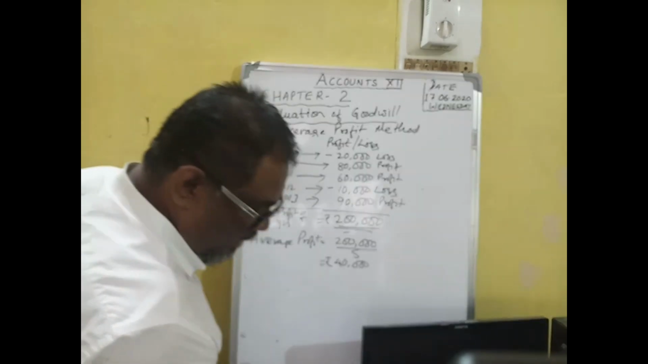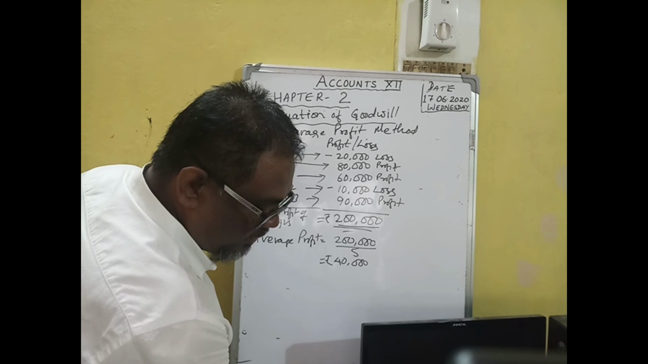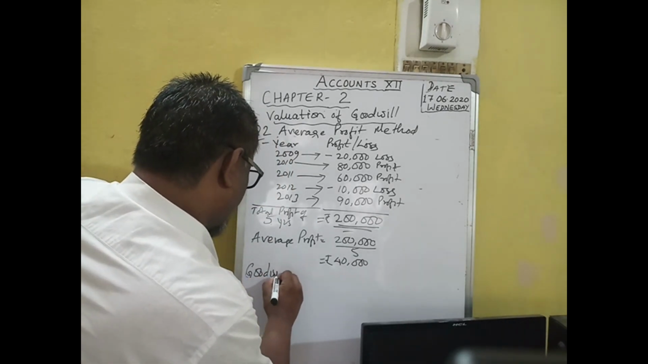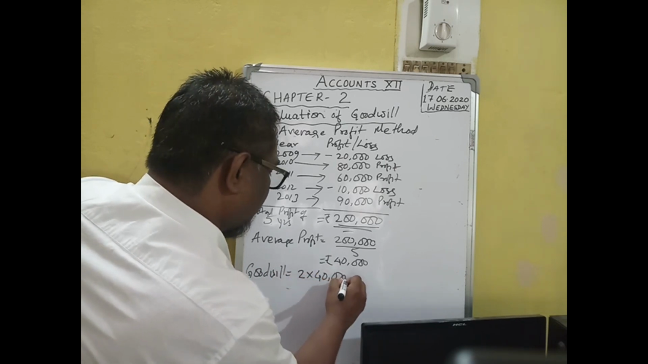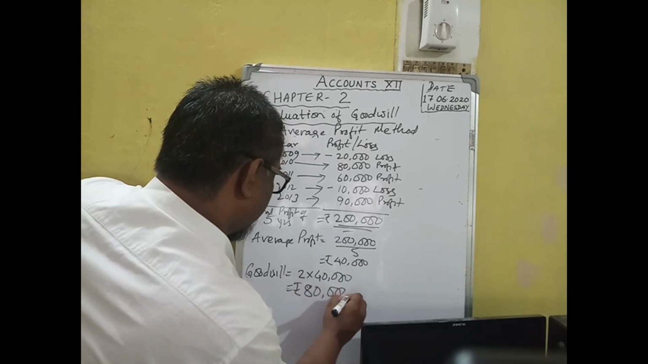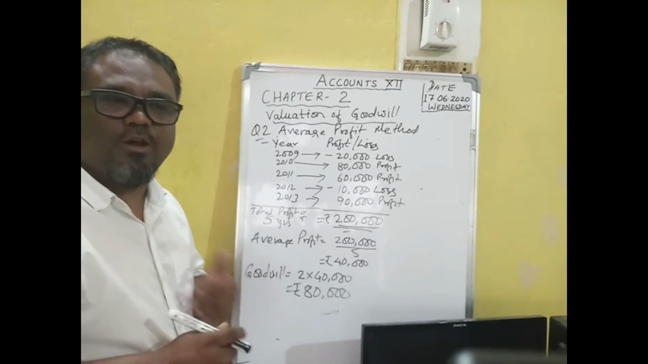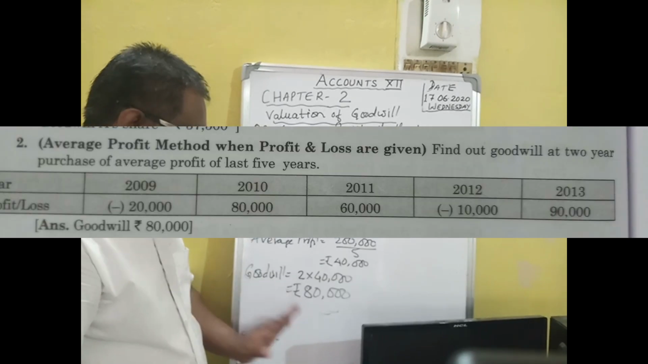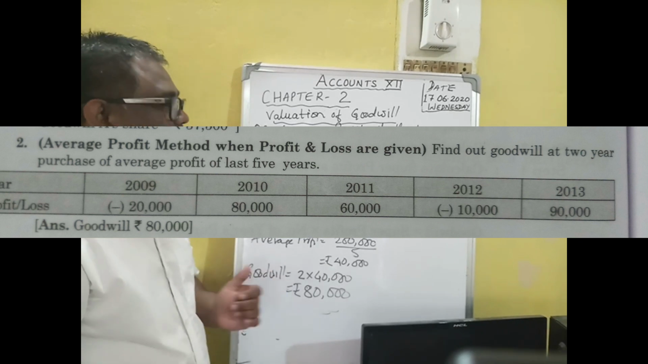Now the value of goodwill is given here as a 2-year purchase. Goodwill is equal to 2 into 40,000, which gives rupees 80,000 as the value of goodwill. You just have to find the value of goodwill. You don't have to find any other shares like A's share in the previous question. Here only the value of goodwill is asked. The value of goodwill is 80,000 in this average profit method.